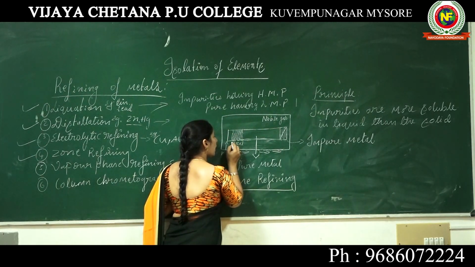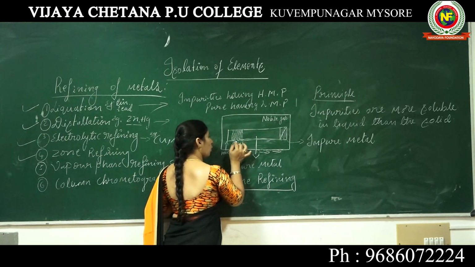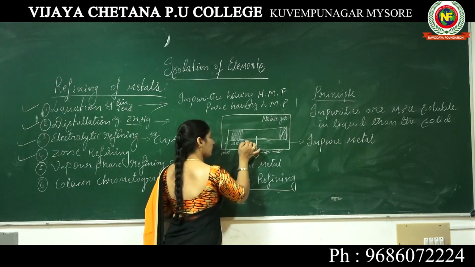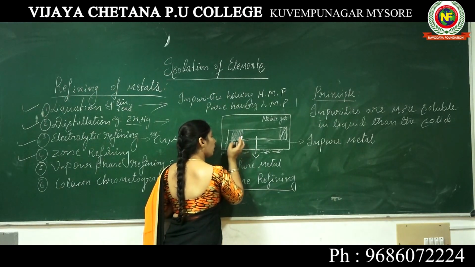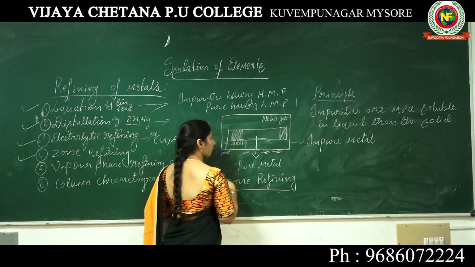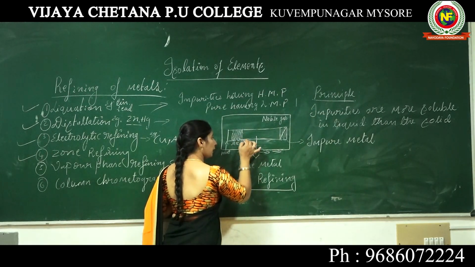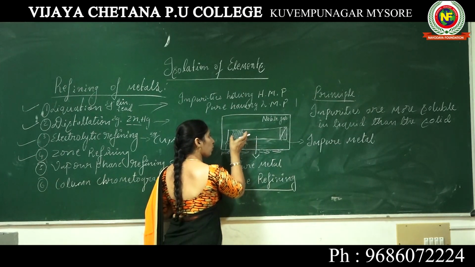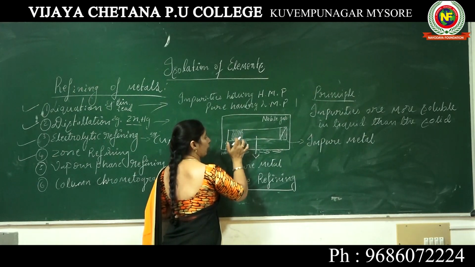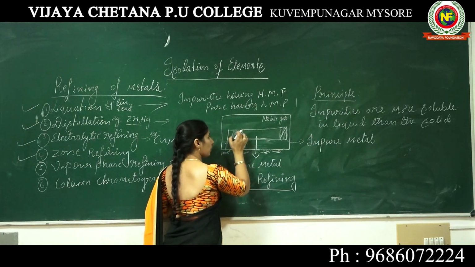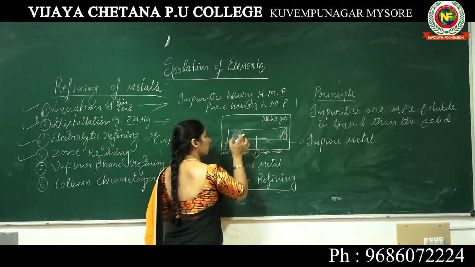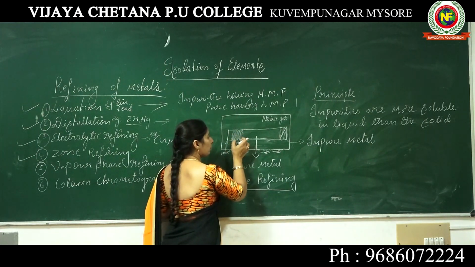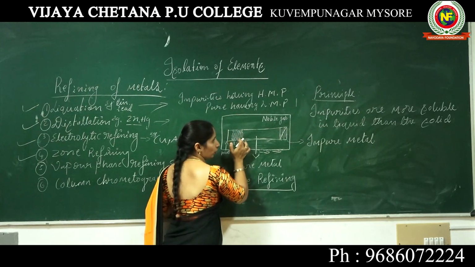After this I move the heater to the next side. This side is over, so now I will heat this portion. This portion will melt and then solidify after cooling.